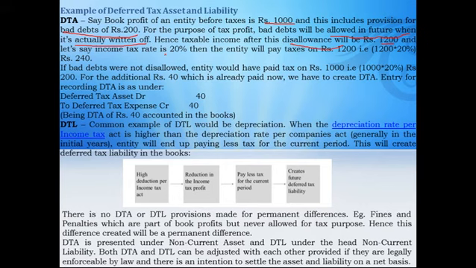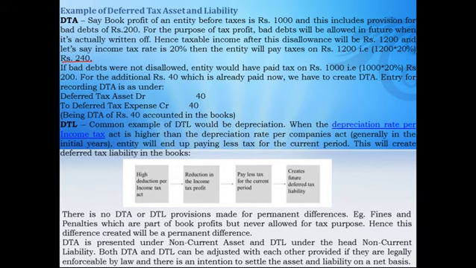Suppose there is a tax rate of 20%, it means that 1200 multiplied by 20%, our tax liability is 240. See, 1000 rupees is our profit, but as it is allowed in future, this will be added back and the taxable income will become 1200 and the tax on it will be 240.